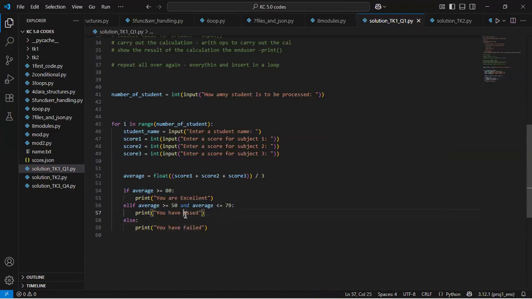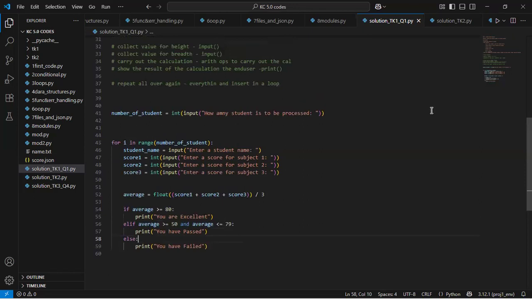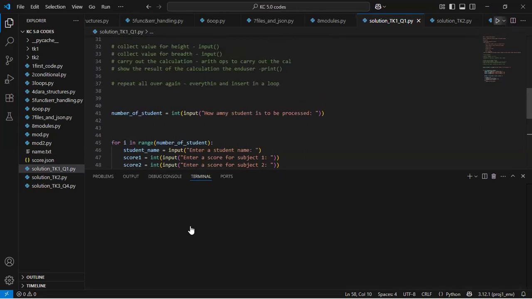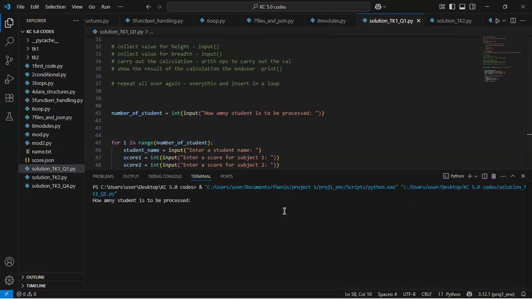All right. So we are almost done, but not necessarily done. If we run our code, then our code should work as expected. So we'll run this, and for the purpose of testing, I'll just put 2 students. It asks how many students I need to process. We have a typo there, if you could see.